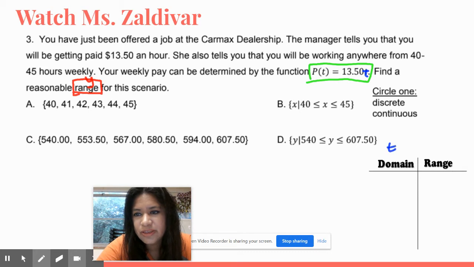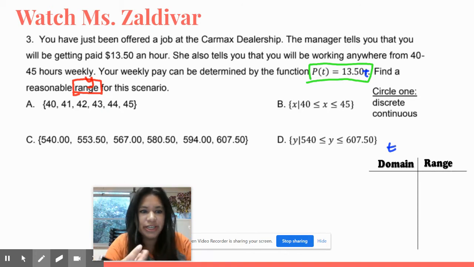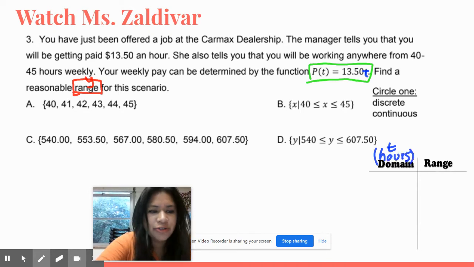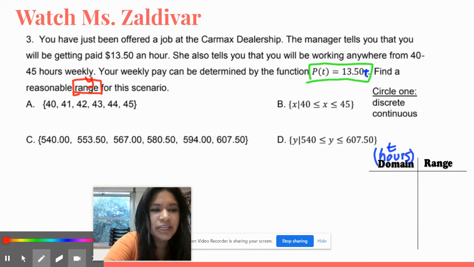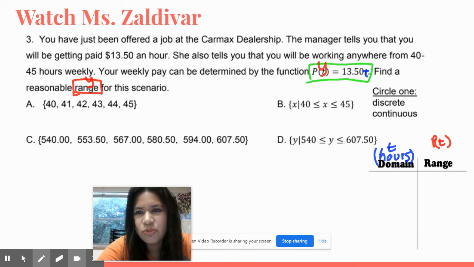So T is time, and usually when we talk about time, we also talk about money. So this is going to be your time, so hours, and your range will be how much you're going to get paid. That's the money. So that's going to be your P of T in this case, because remember that P of T is the same thing as your Y. So P of T is how much you get paid, so I'm just going to put money.